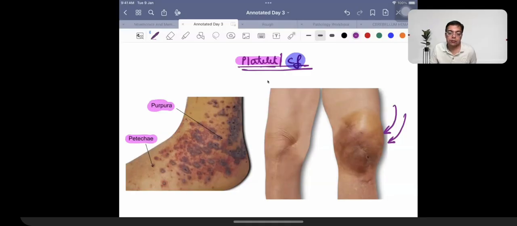BRAF V600E, yes. Okay, that's what you need to remember.